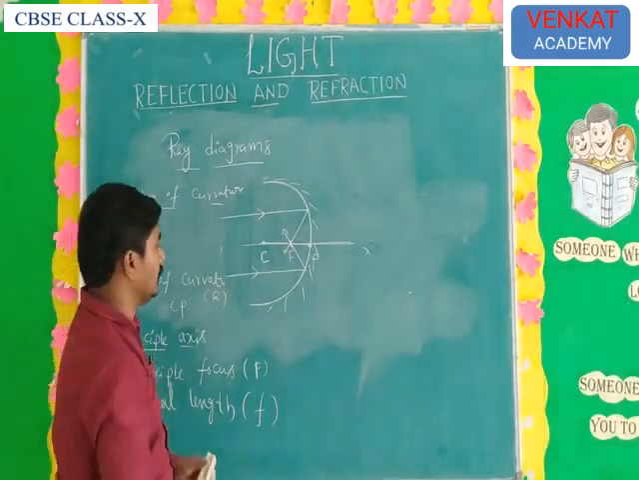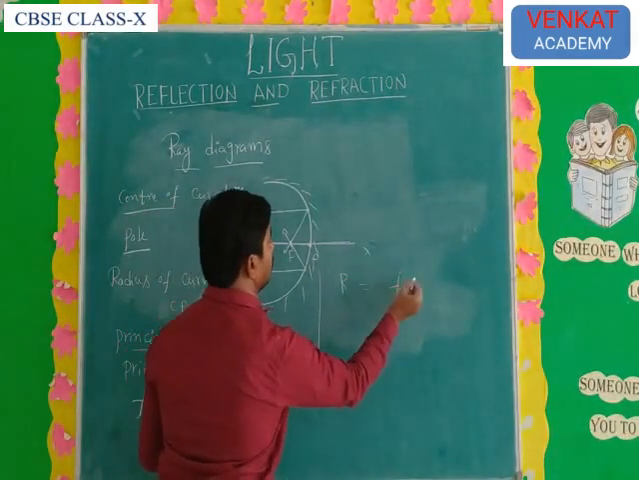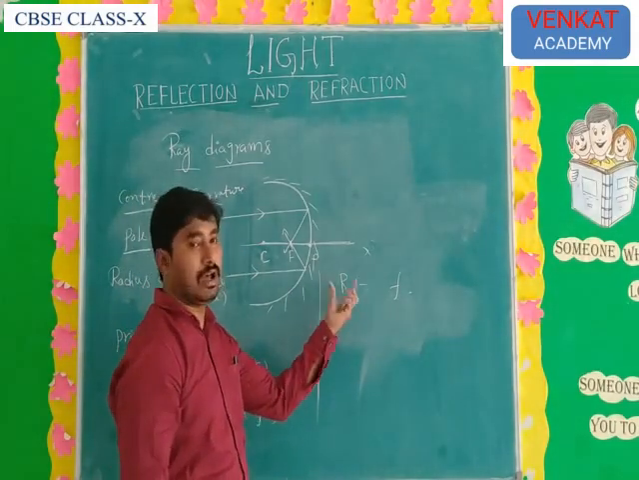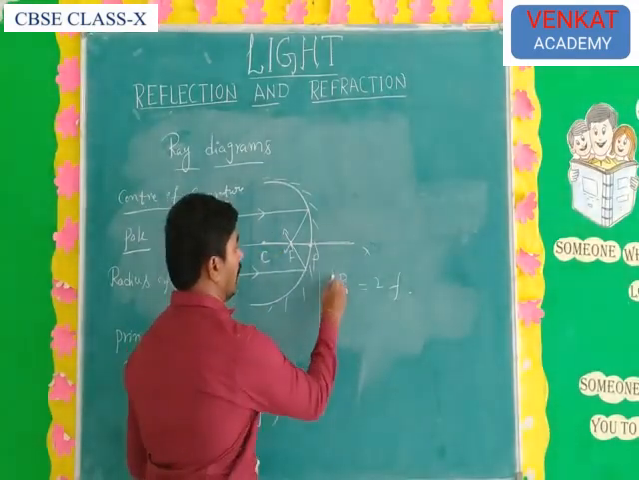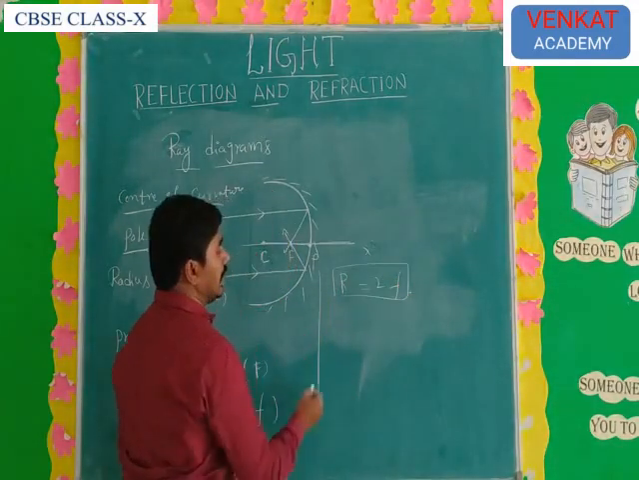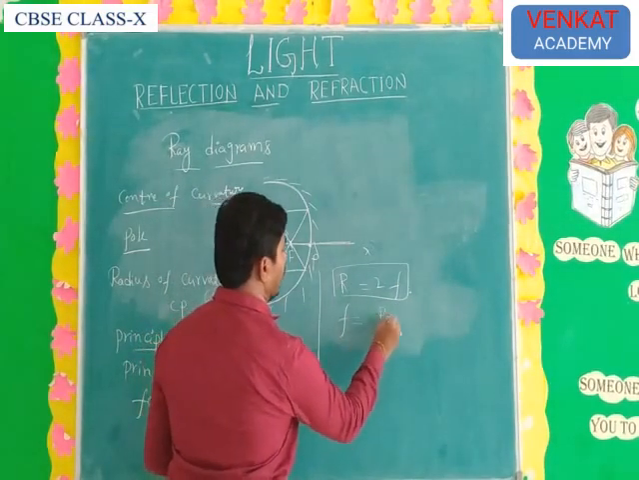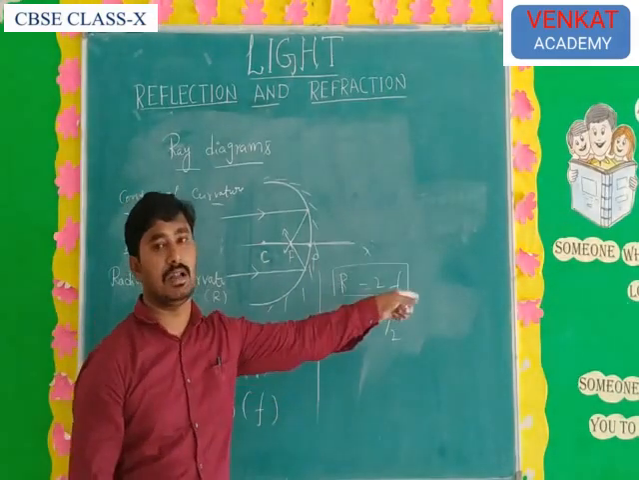Then, what is the relation between radius of curvature and focal length? The radius of curvature is always twice the focal length. That means R is equal to 2f. We can also write this as f is equal to R by 2. So this is the relation between radius of curvature and focal length.